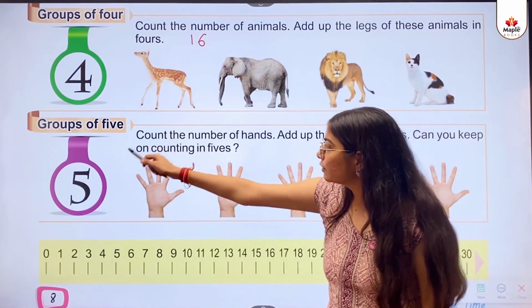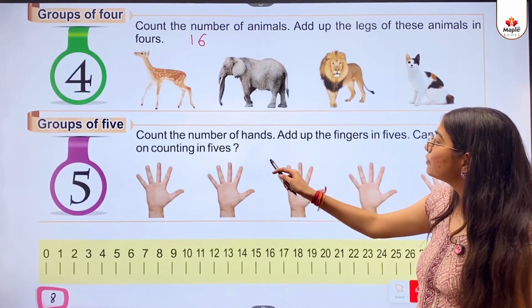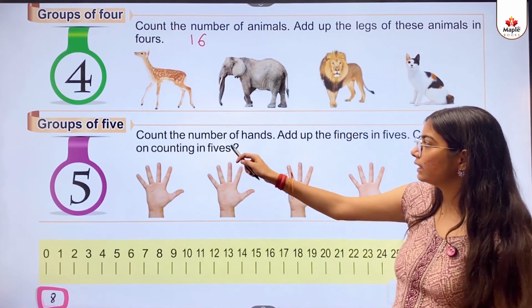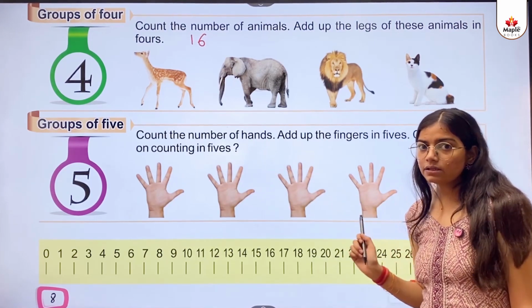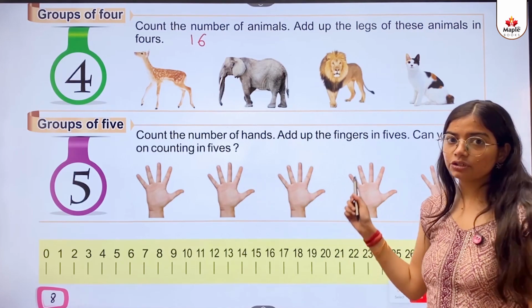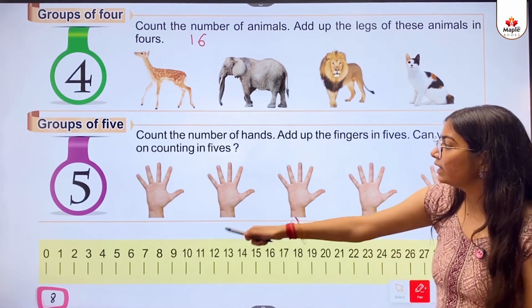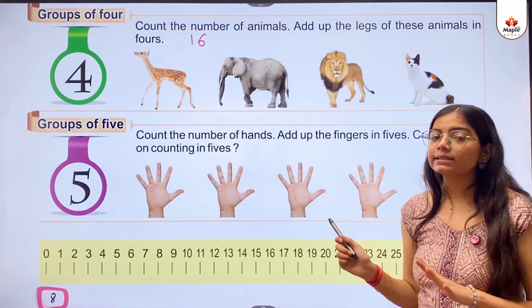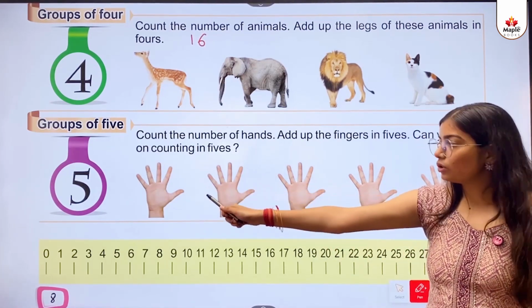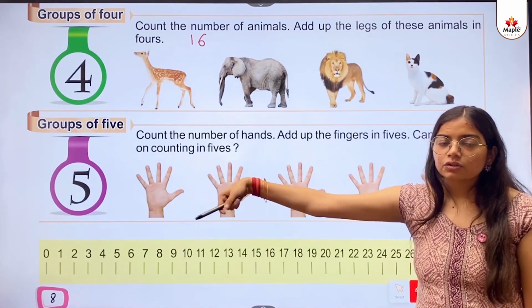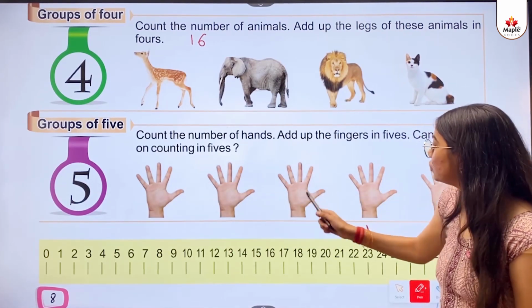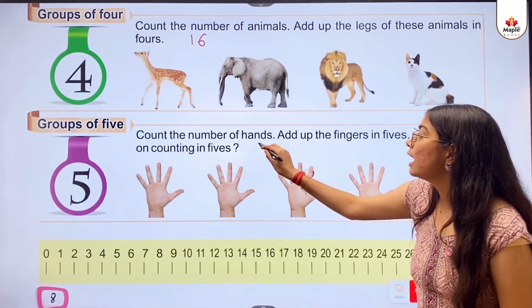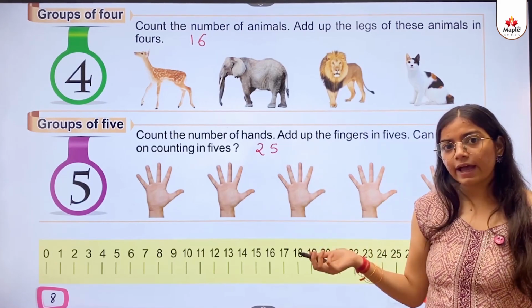Groups of 5. Count the number of hands. Add up the fingers in fives. Can you keep on counting in fives? So kids, as you can see, these are the pictures of hands. How many hands? 1, 2, 3, 4, 5. 5 hands. Each hand has 5 fingers. So what will we do? 1, 2, 3, 4, 5. 5 fives are 25. So the answer here is 25.